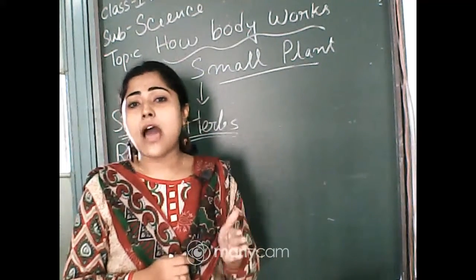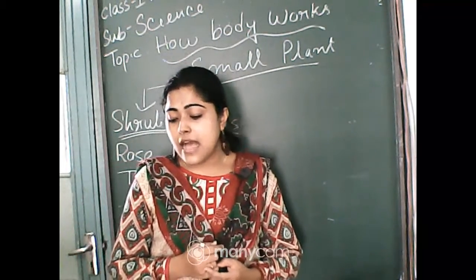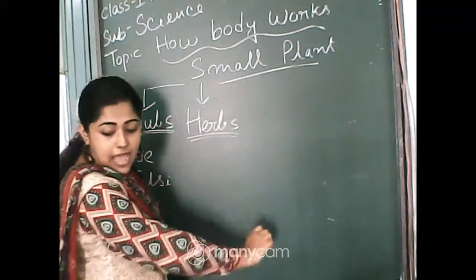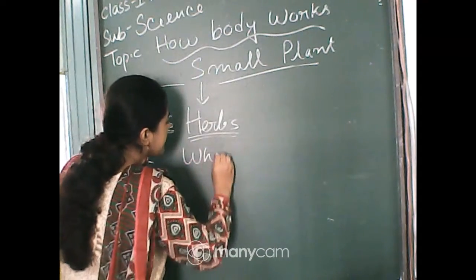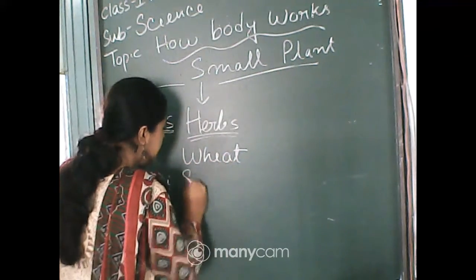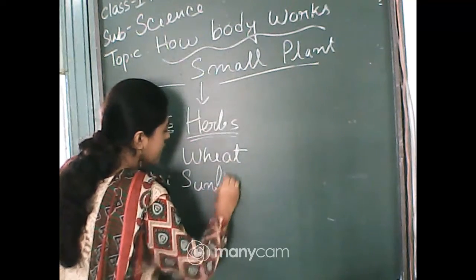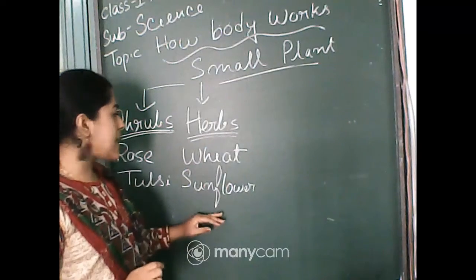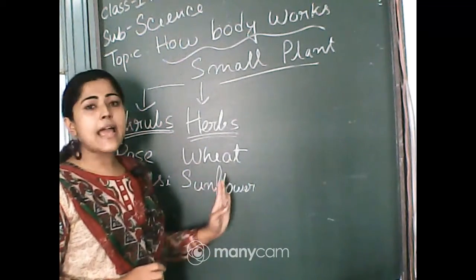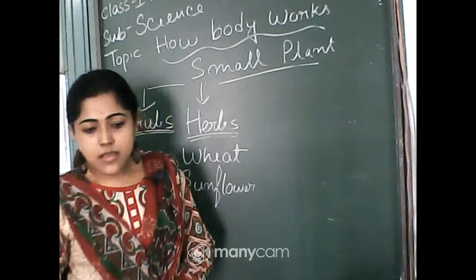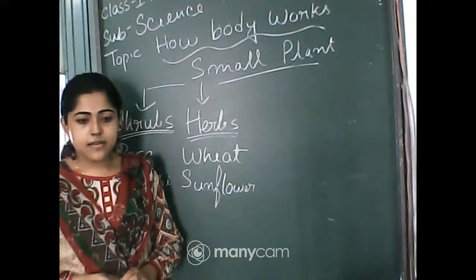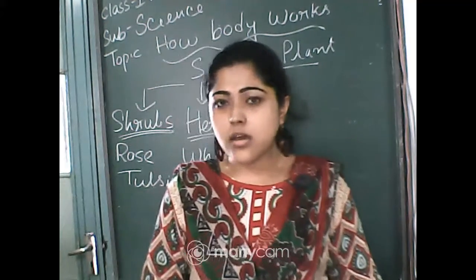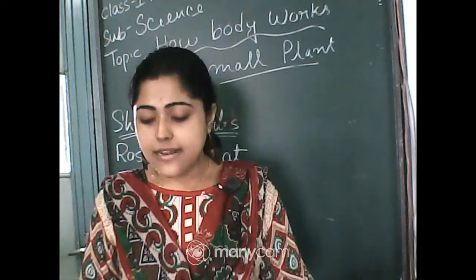So that is brown in color, and the herb's color looks like green, and their examples are wheat, W-H-E-A-T, wheat, and sunflower. Just remember only two examples, okay? Wheat and sunflower. Okay, so that is about the herbs and shrubs.